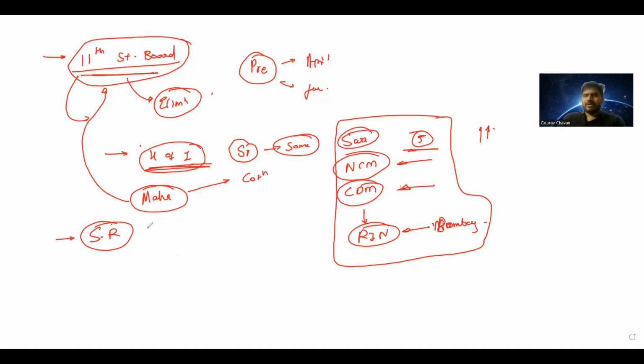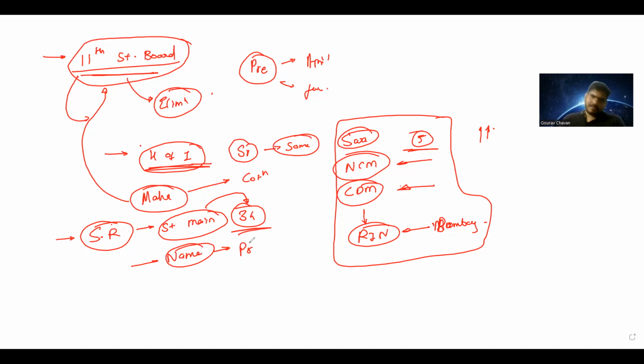Now, how many social reformers should we count? In order to do this, we'll refer to the state services main syllabus because they have given a big list of 34 social reformers. What we need to do is just one thing. Out of these 34 reformers, and along with them, the names about whom MPSC has asked at least once, either in the options or in direct questions, we need to see those persons in detail.